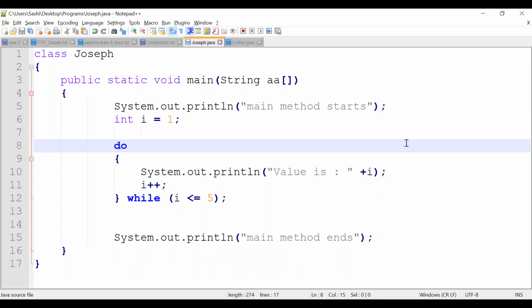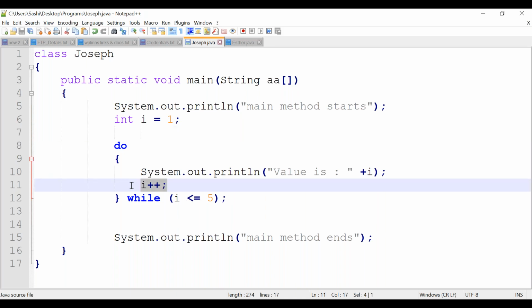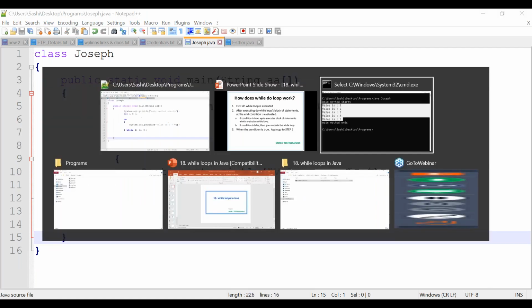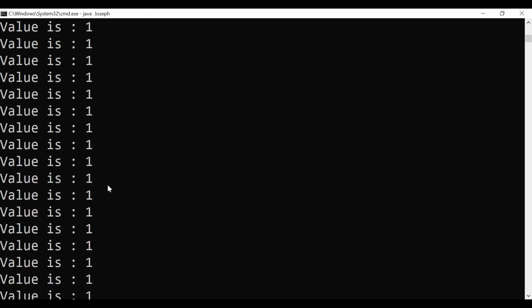It is exactly the same. You can experiment with all the programs we have seen in the while loop by changing the condition. You can even plan for an infinite while loop, that is possible. Don't increment the value here. If you don't increment the value, what will happen? I will always be less than or equal to 5, correct? Rerun the program again. It will be an infinite loop. See here, it keeps printing. It is an infinite loop.